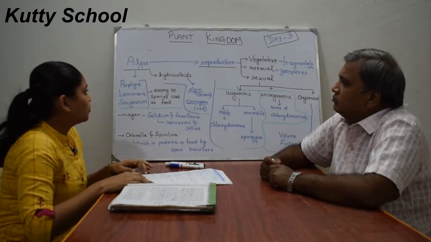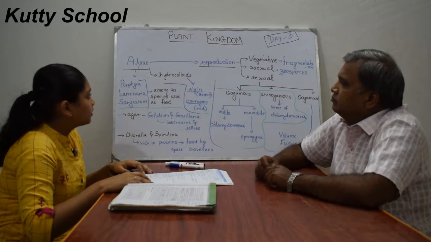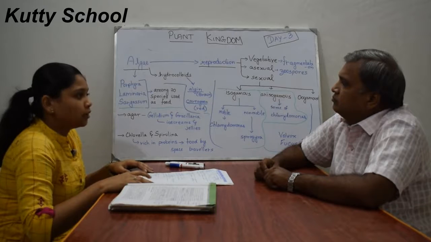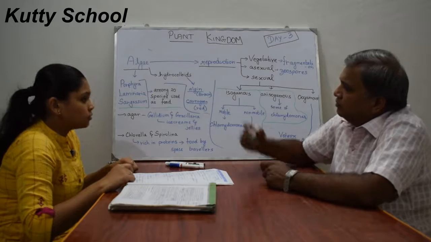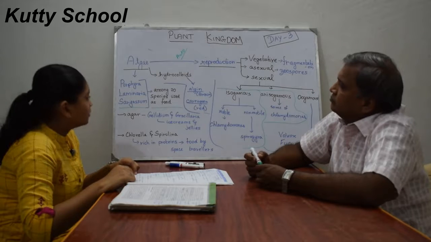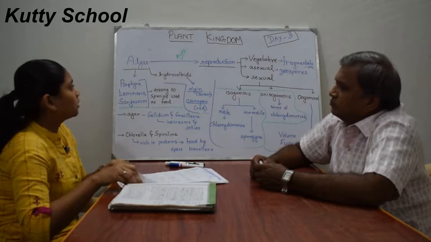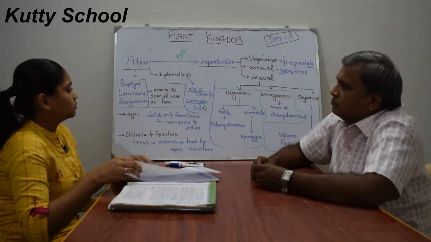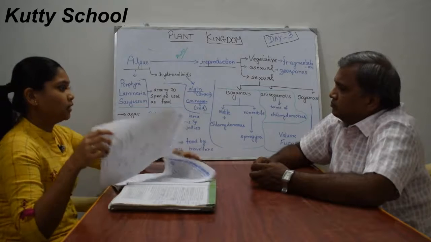Now we will see the general features of algae. Algae are totally autotrophs. They can synthesize their own food, that is autotrophs. These algae are largely aquatic and some are associated with fungi to form lichens, which we have seen in the last class itself.